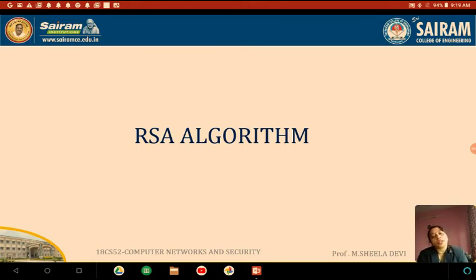What is private key cryptography? If you are going to use the same key for the encryption as well as the decryption process, then it is nothing but private key cryptography. What is public key cryptography? If you are going to use two different keys for the encryption and decryption, then it is nothing but public key cryptography. The two different keys are nothing but the private key and the public key.